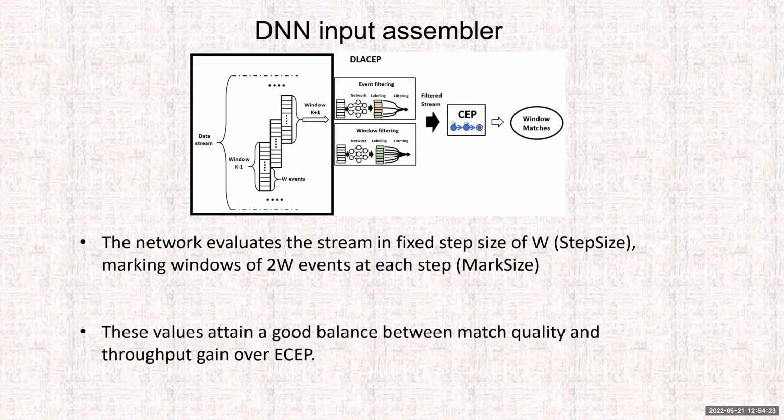So what we did is we partitioned the input streams into chunks of 2W events, where at each step we skip W events. So each time we look at 2W events and skip W events, where W, of course, is the embedded count window size of the pattern. And the reason we decided on these values is because preliminary experiments we've done on our system showed that these values attain a good balance between the match quality and throughput gain, which are the main metrics we've used to evaluate our system over exact CEP, which is the typical CEP used today.